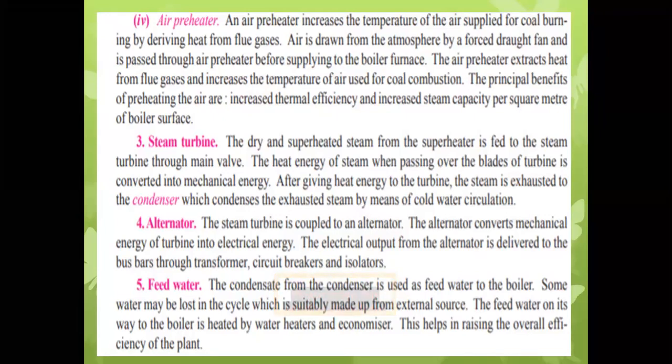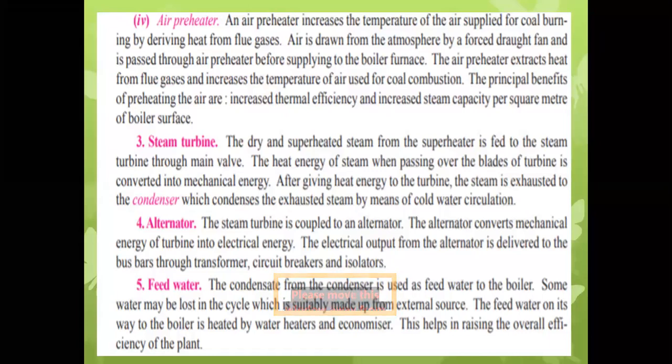In the steam turbine, the dry and superheated steam from the superheater is fed to the steam turbine through the main valve. The main valve is nothing but the steam governing system, which controls the flow of steam that hits the steam turbine. The heat energy of the steam, when passing over the blades of the turbine, is converted into mechanical energy.